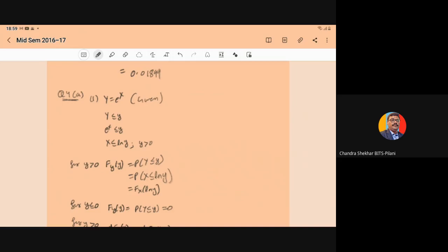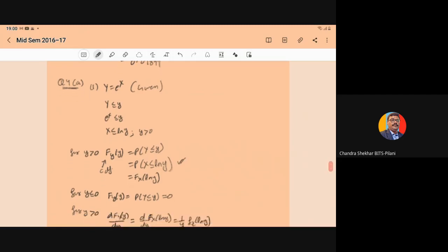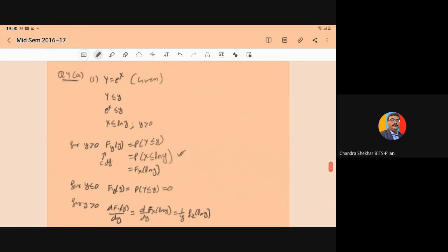Now for y greater than 0, if you compute F of y, which means we are computing the CDF. So CDF is probability Y less than or equal to y. And for that, just now we have derived, it is probability X less than or equal to ln y. So it is the CDF of the random variable X up to ln y.